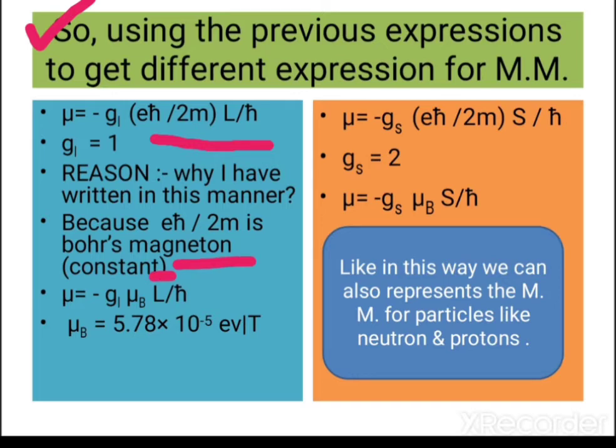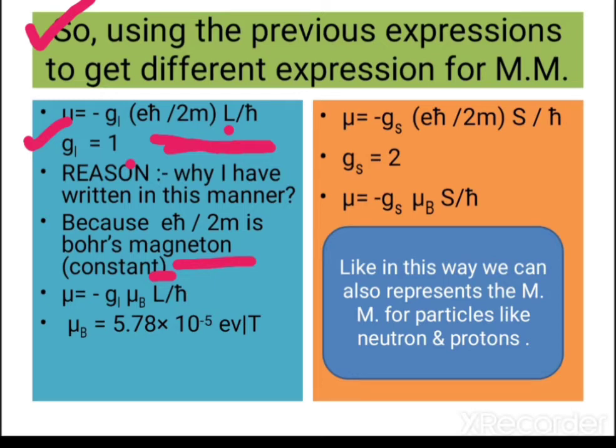So to make it in that manner, I have just multiplied and divided by h cross, and this capital L already contains h cross in itself. Okay. So here in this case, g_L will take value 1 as I already told you. The reason why I have written it in this manner is that, as I just told you, e h cross upon 2m is nothing but Bohr's magneton, which is a constant quantity.